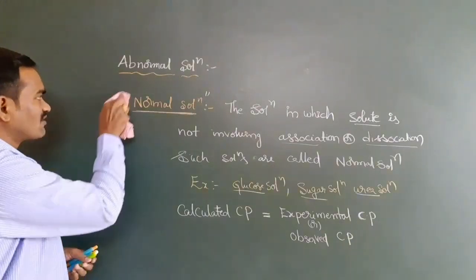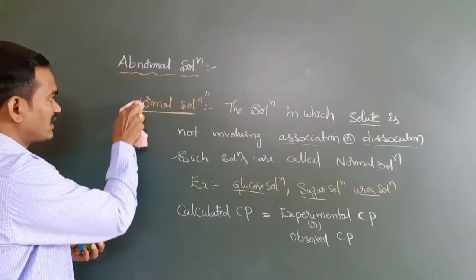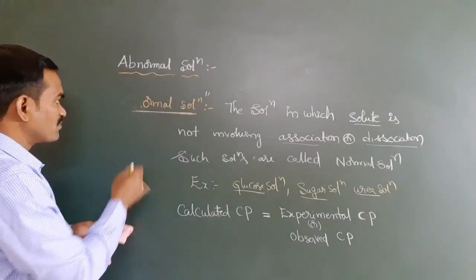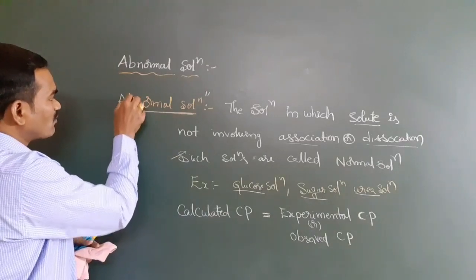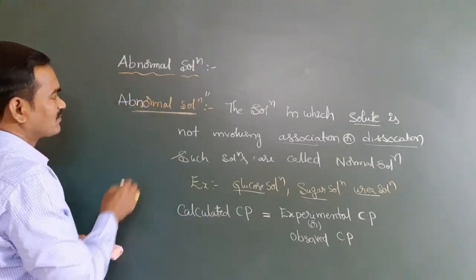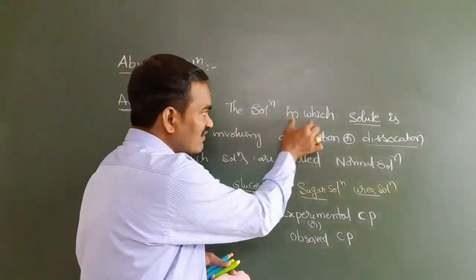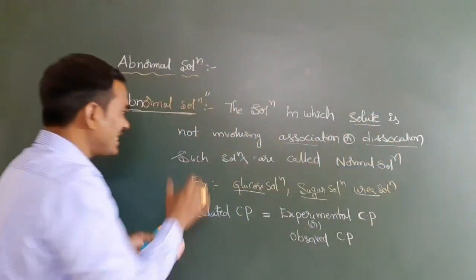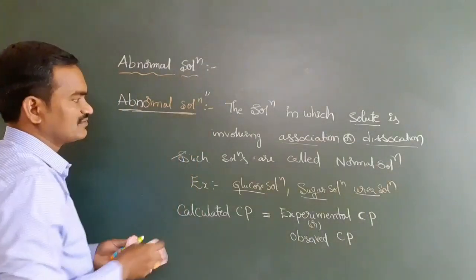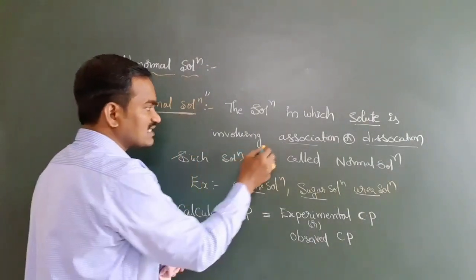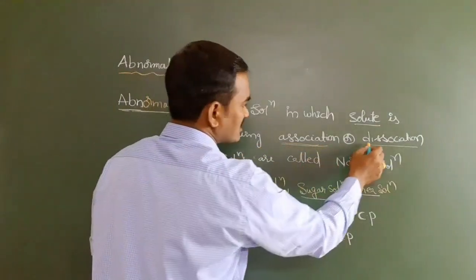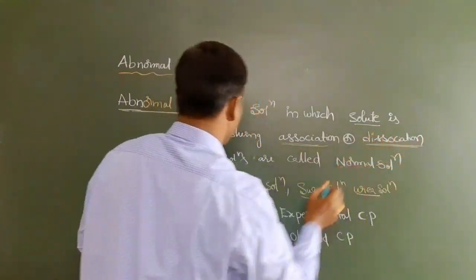But coming to the next one, the abnormal solution, that is our major and main point. Abnormal means the solution in which solute is involving in the association or dissociation.